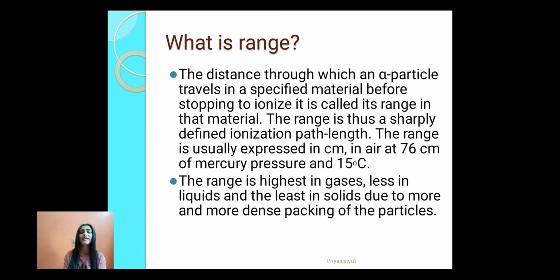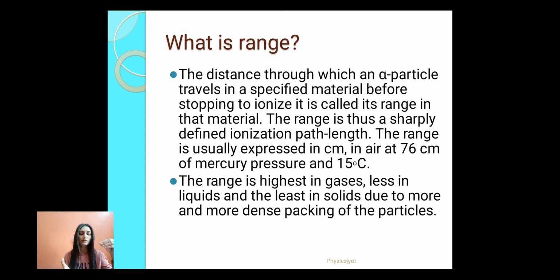Now let us understand again what is range. The distance through which an alpha particle travels in a specified material before stopping to ionize is called its range in that material. So let us understand: I have an alpha particle passing through a material or medium, and it is ionizing that medium. While it has energy, it will ionize the medium. When the energy of the alpha particle becomes zero, it will stop ionizing.